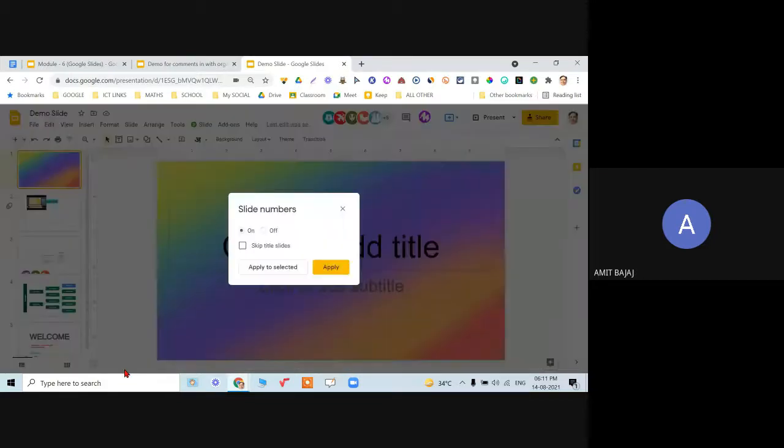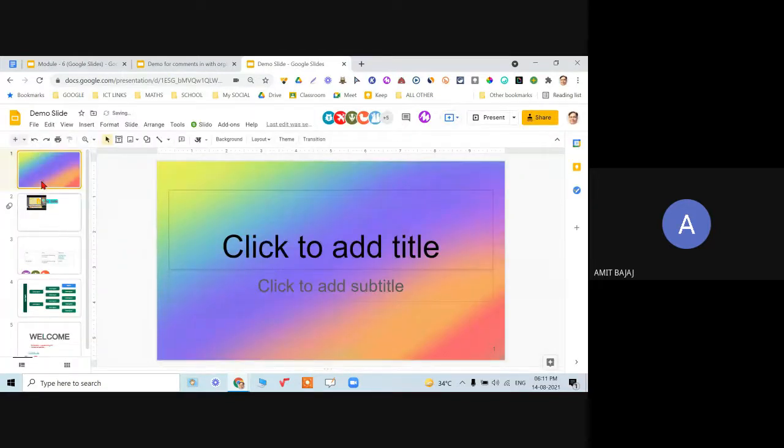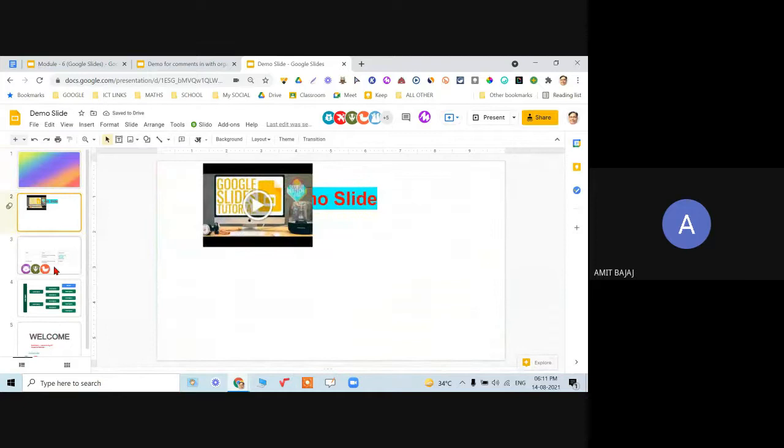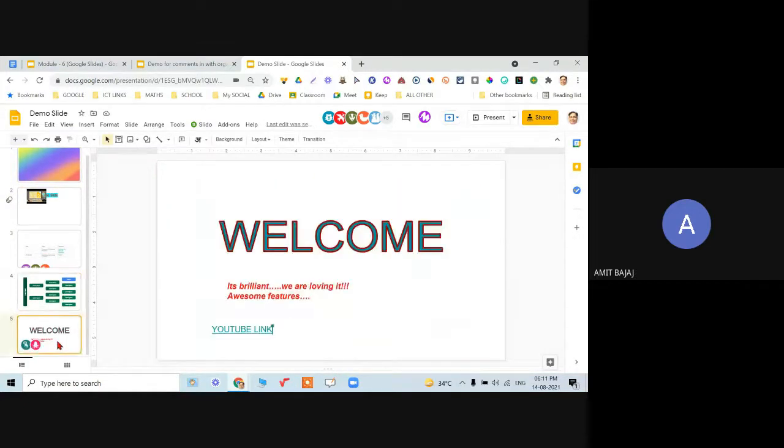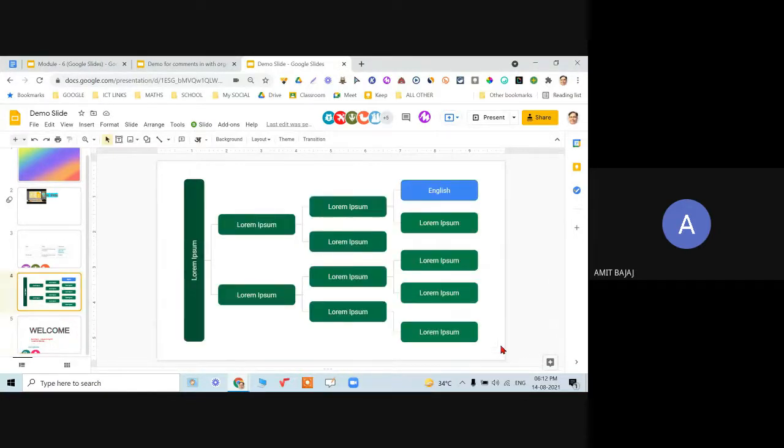Insert slide number, and slide number is on. Apply. Yes. Some technical fault. It works very well, right? So it works very well. So you will see the slide number on the bottom right corner.